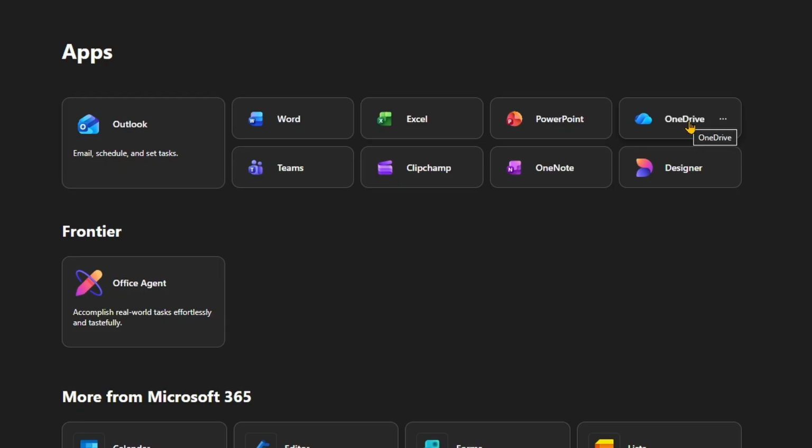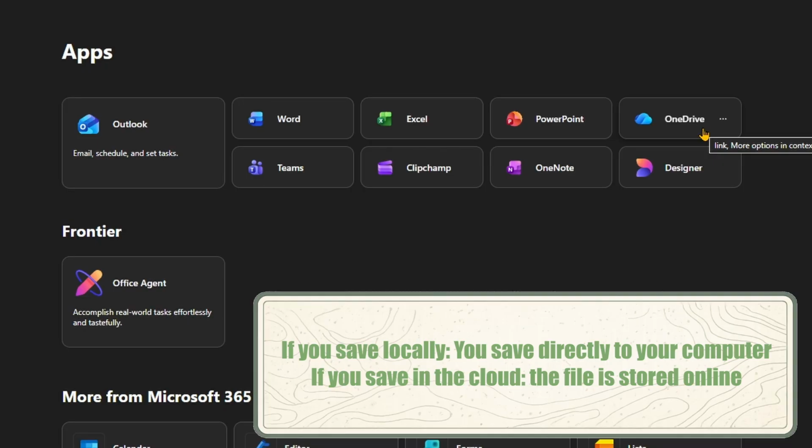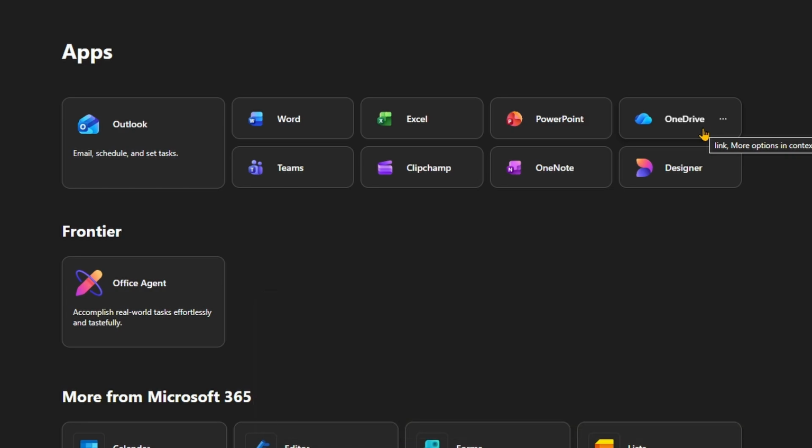OneDrive is cloud storage, so it allows you to save your files online. So what normally will happen is that when you create a Word document, for example, and then you save it to your computer, that file is stored only on your computer. Well, the great thing about OneDrive is that it uploads a copy of the file to OneDrive.